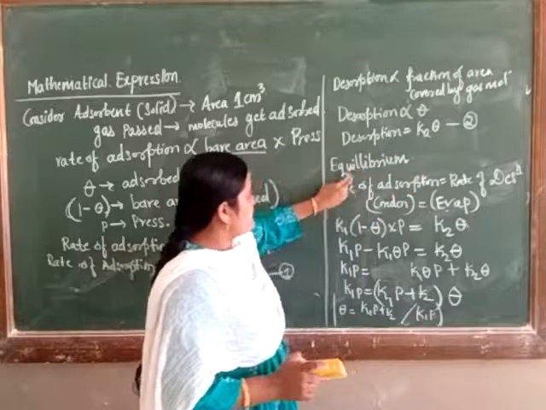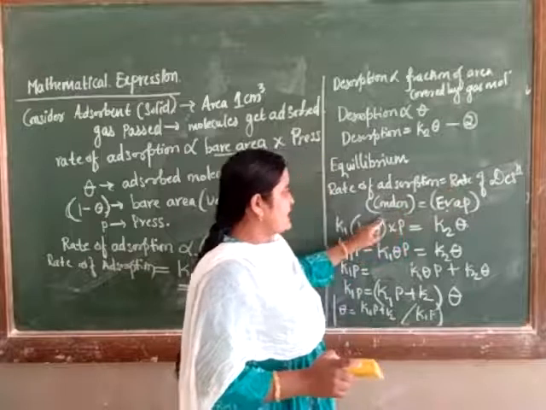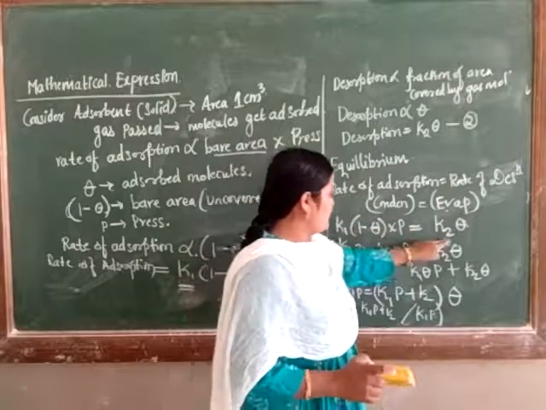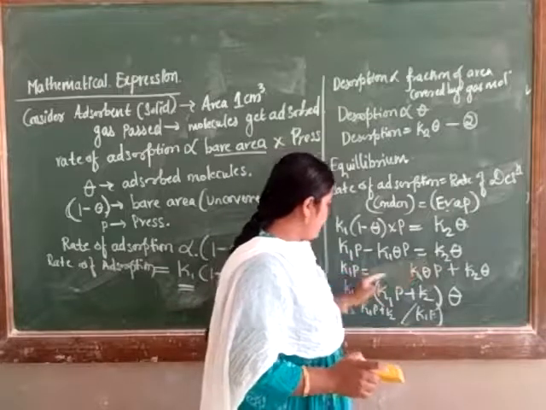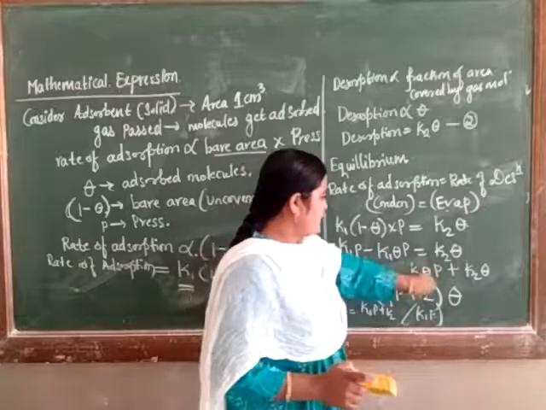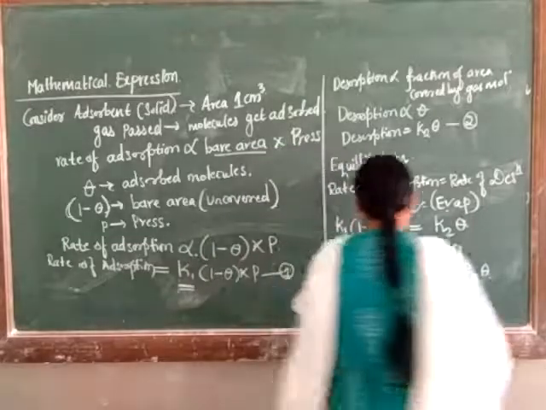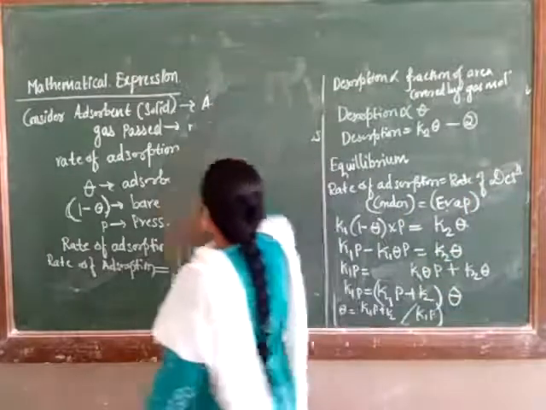When the equilibrium stage is reached, the rate of adsorption is equal to the rate of desorption, that is, condensation is equal to evaporation. K1 theta into P is equal to K2 theta. K1P minus K1 theta P is equal to K2 theta. So K1P is equal to K1 theta P plus K2 theta, and we will get our equation.